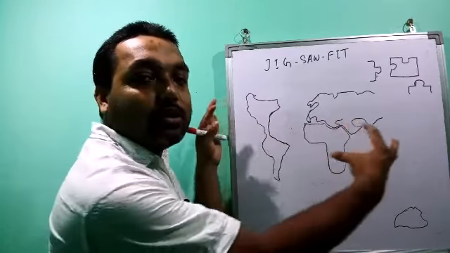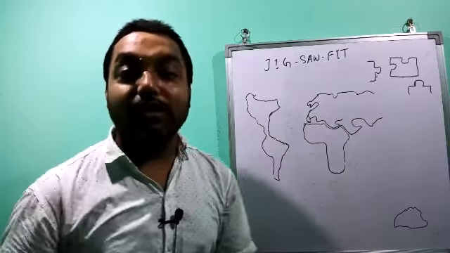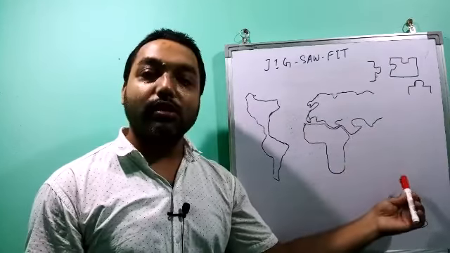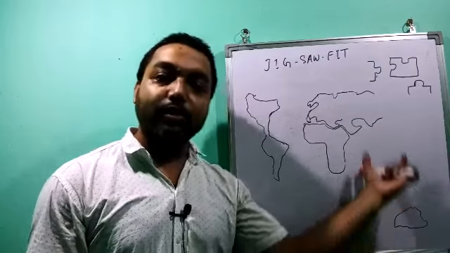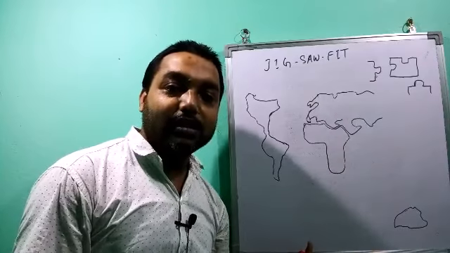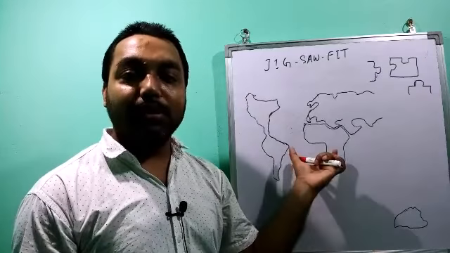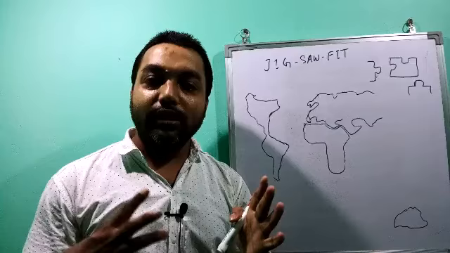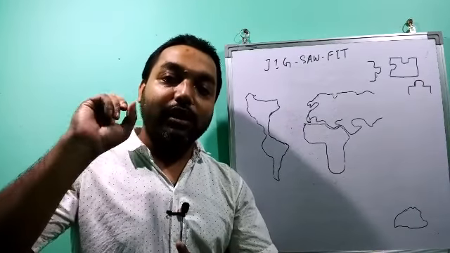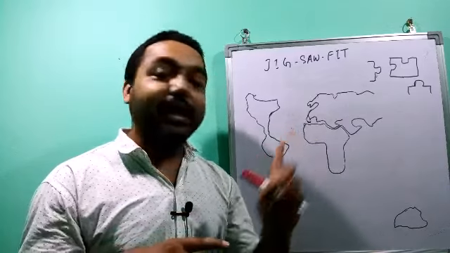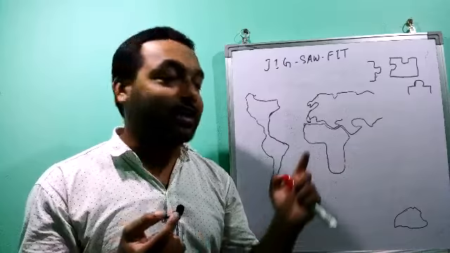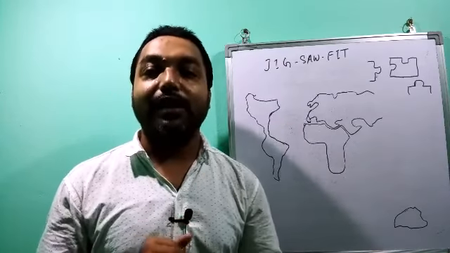That means if we want to put this together, we can put it together. Then Australia perfectly matches this position, and we can perfectly put it here. Then Antarctica, which is below, also comes and is placed in this position. So if we put all the continents and small islands together, that supercontinent we have discussed, Pangaea, can again be formed. That was the first evidence put forward by Alfred Wegener, that the continents match each other perfectly.